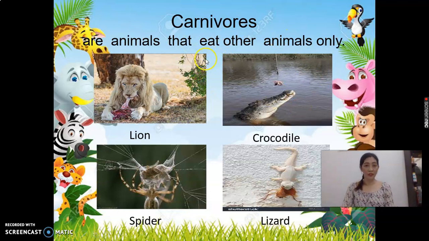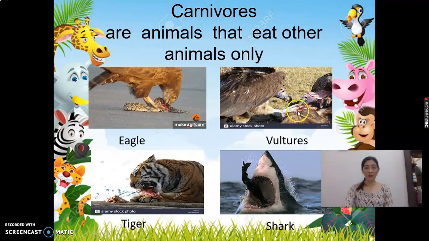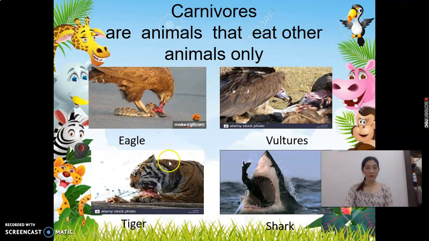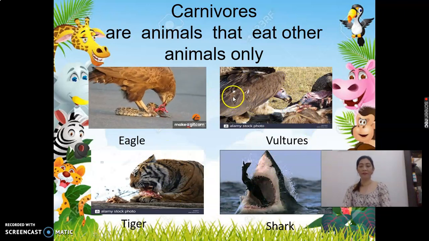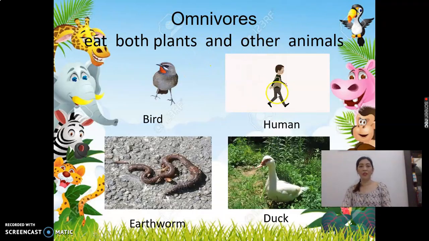This is carnivores. These are the examples of carnivores, and also these are examples of carnivores. And these are the examples of omnivores, and this is another example of omnivores.